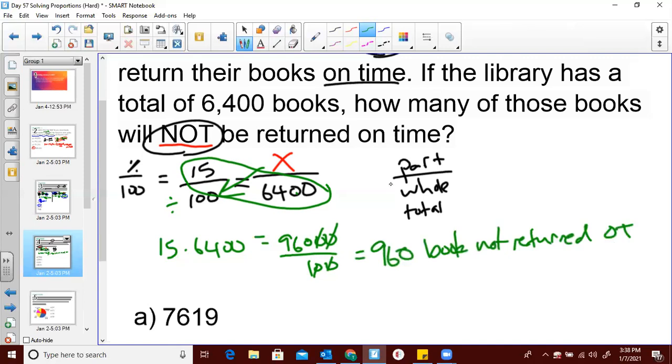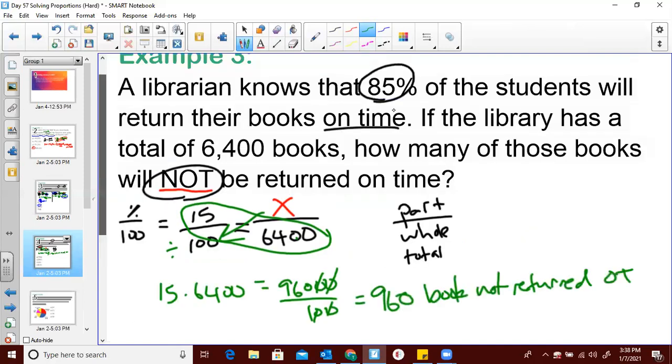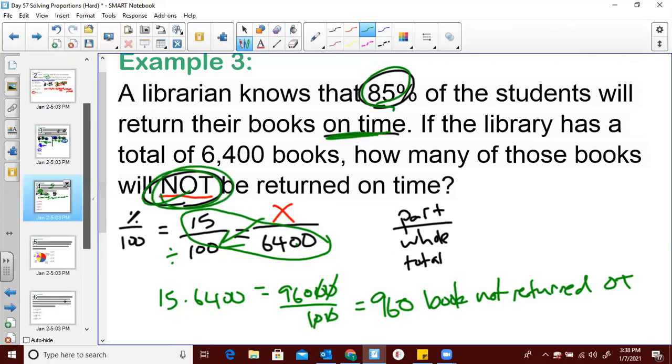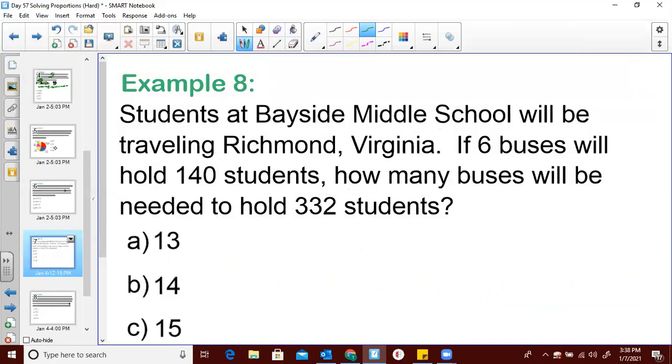All right, so it's a lot quicker when you kind of factor in that 85% of the students were on time and we're looking for not on time, right? So we're looking for 15%. And you can kind of do some of that in your head. I feel like it makes it go by a little bit quicker.